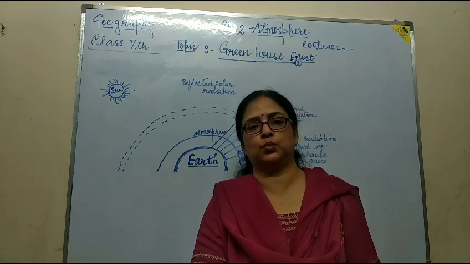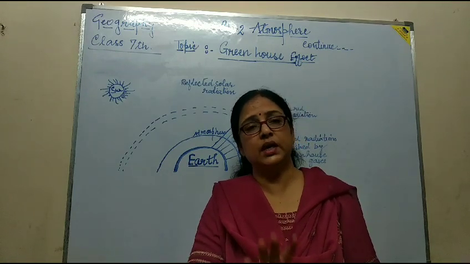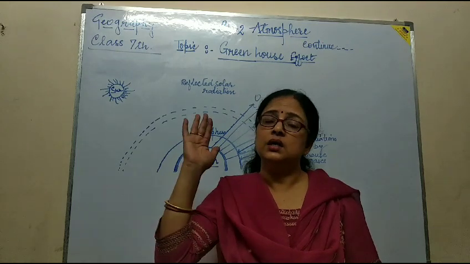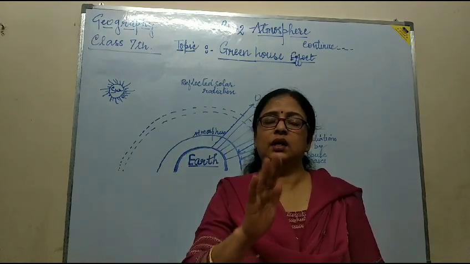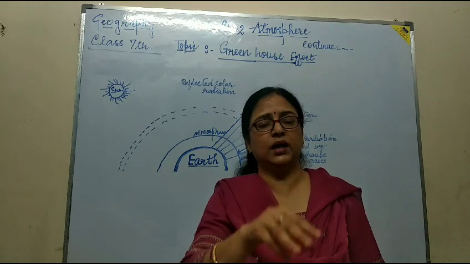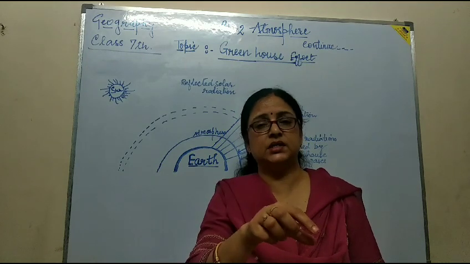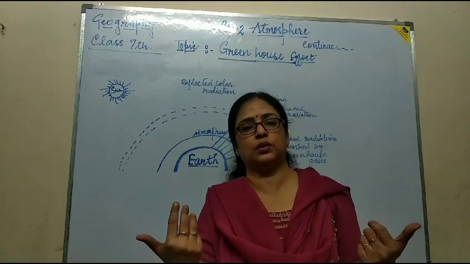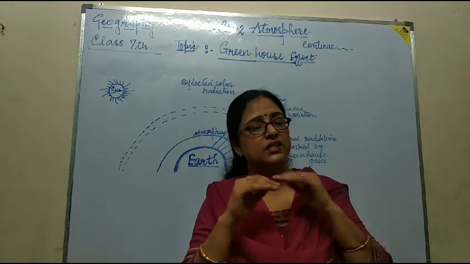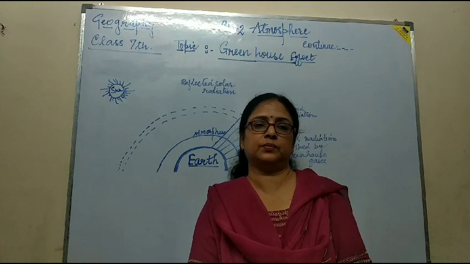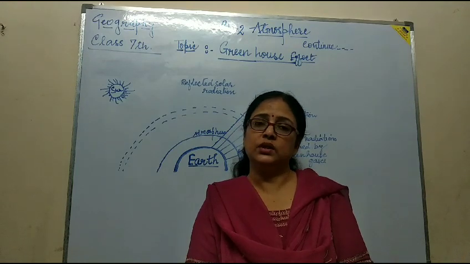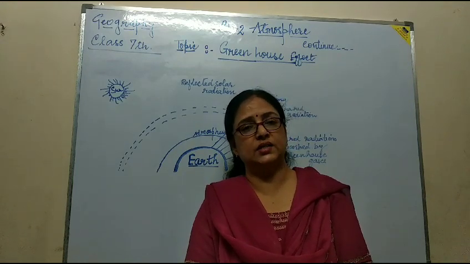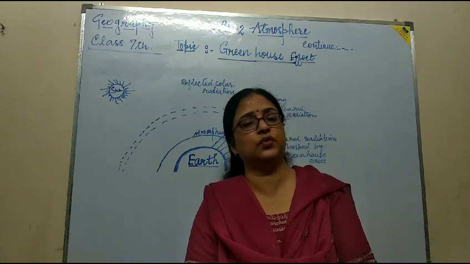Why is it so? It is because the heat of the sun that is absorbed by the car gets inside but doesn't find space to come out. It is trapped inside as it is closed on all sides. So this is called the greenhouse effect. This is one example.